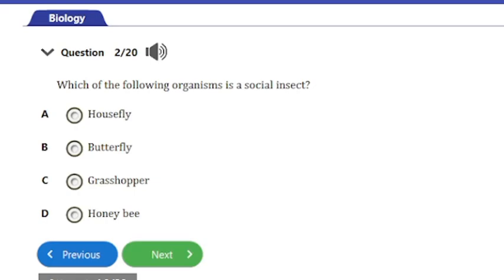Other examples of social insects include the termites and the ants. Social insects are known for their specialization. They have specialized groups, and the species of each group will cooperatively work together in their organized communities.